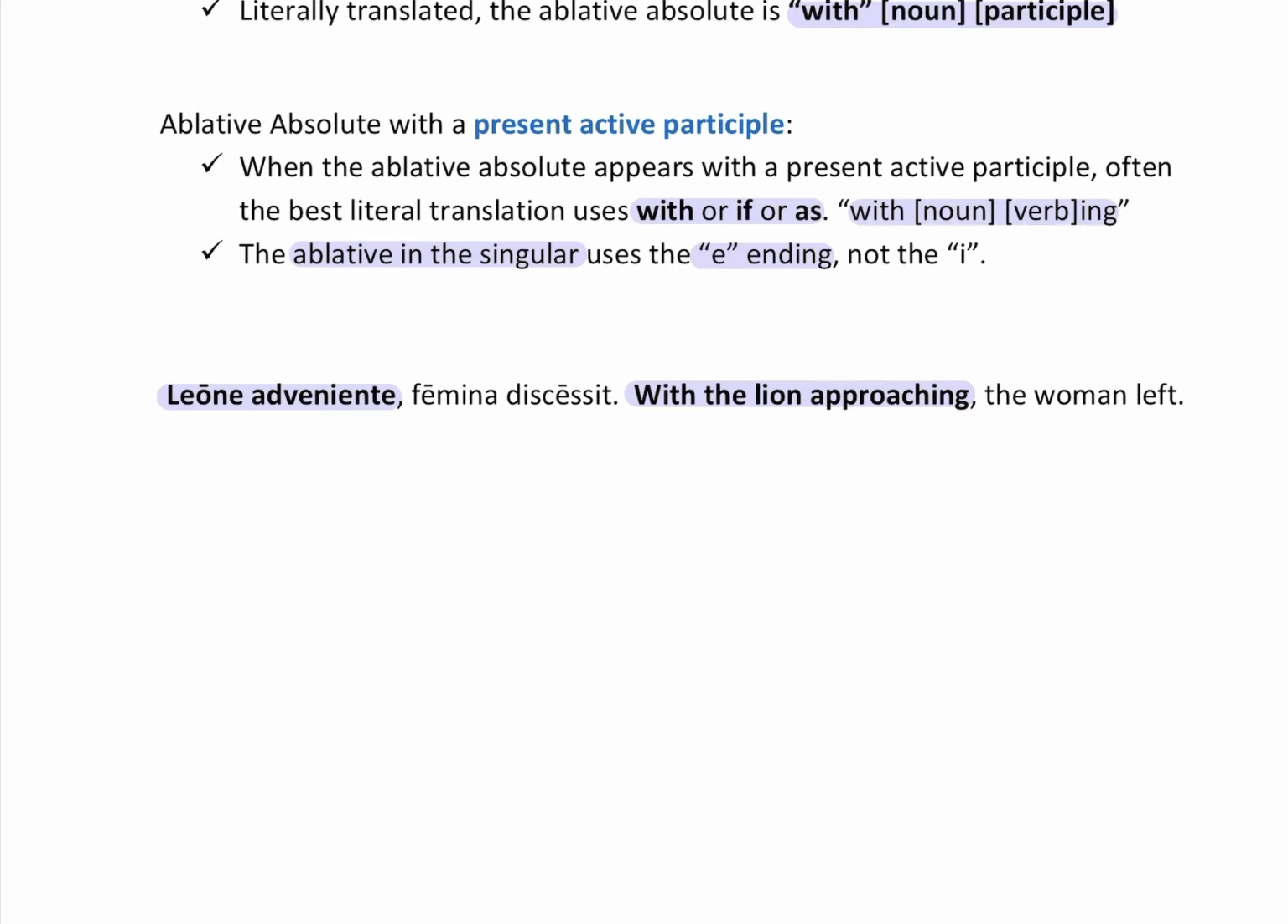So the woman is clearly the subject of the main part of the sentence, not the lion. They are separate. The lion is the subject of the ablative absolute. You can clearly see it in Latin because leone is in the ablative masculine singular. Using an E for the singular fits the rules. Remember the rule right here? Veniente is also in the ablative singular masculine form.